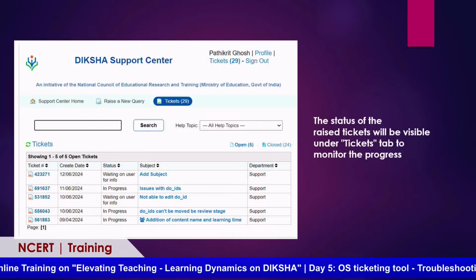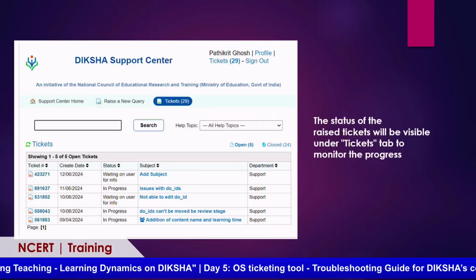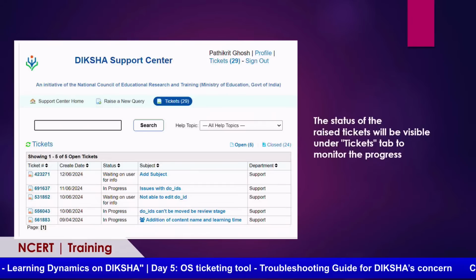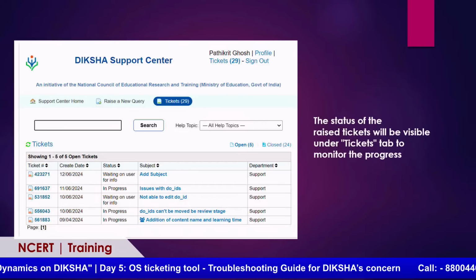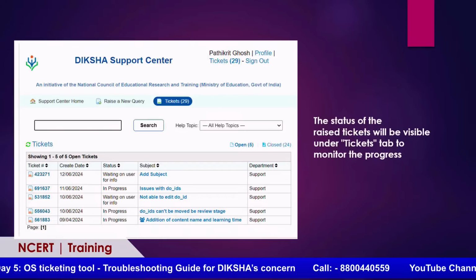There is a link to the OS ticket itself. Once you click on that link, you will again land on this OS ticketing tool and you can update the information. So this is how this to and fro communication can happen between the two of us.